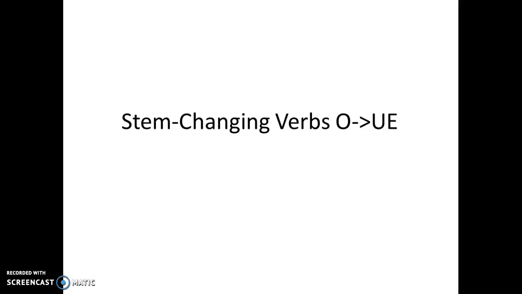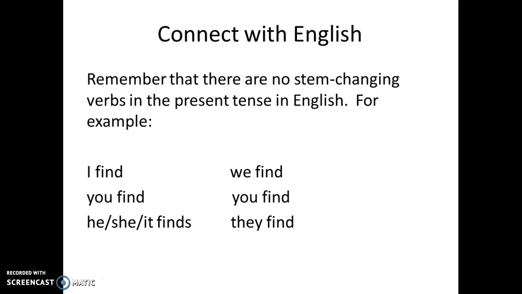Bueno, empezamos. First, connect with English. Remember that there are no stem-changing verbs in the present tense in English. For example, if you conjugate the verb to find in English, it sounds like this. I find, you find, he, she, it finds, we find, you find, they find. The root is always the same. Find, find, find, find, find, find. This particular form here has an S on the end, but that is not a change in the root. The root always stays the same.